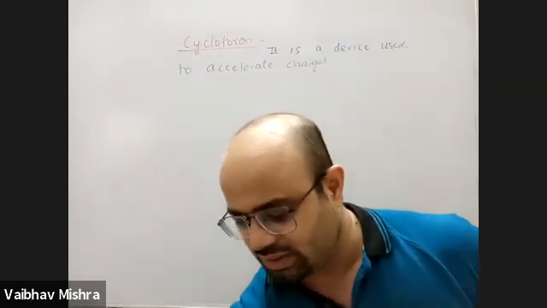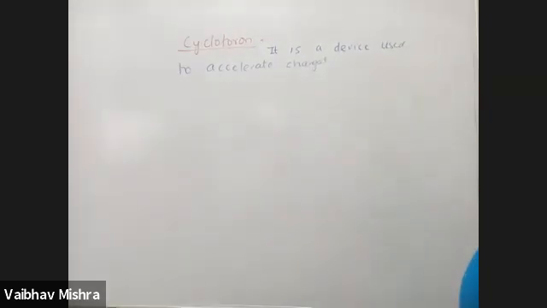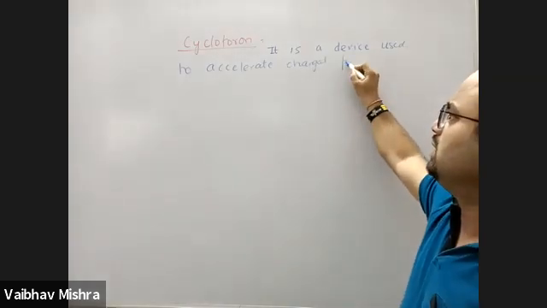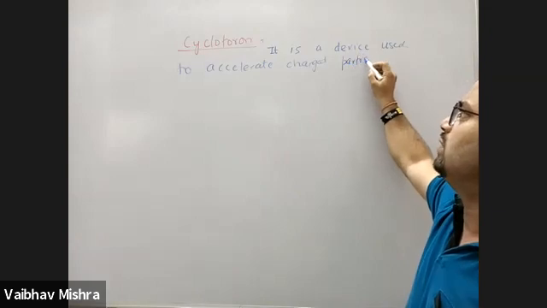And what is the concept behind it, and how it is much better than the Van de Graaff. All the points we discussed, to accelerate the charged particle to high velocity.